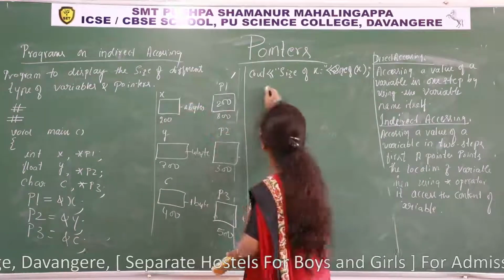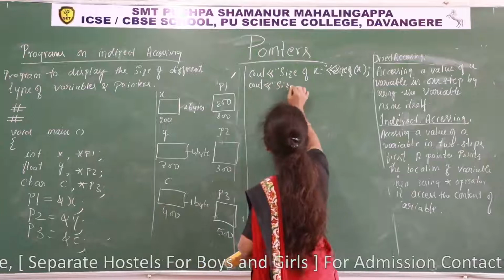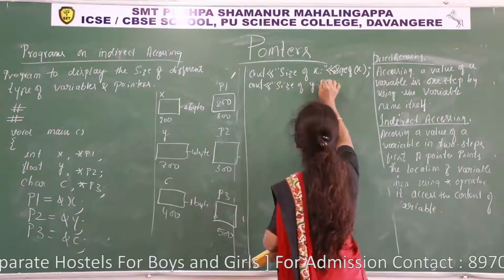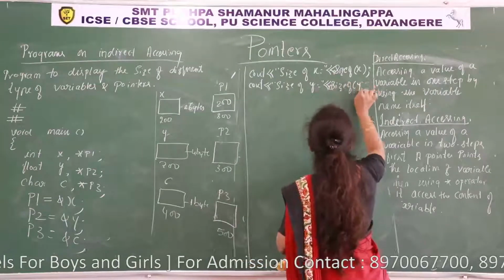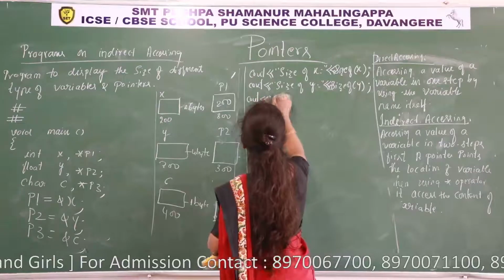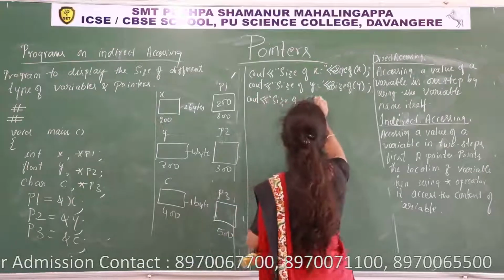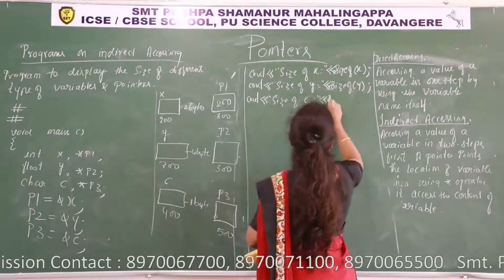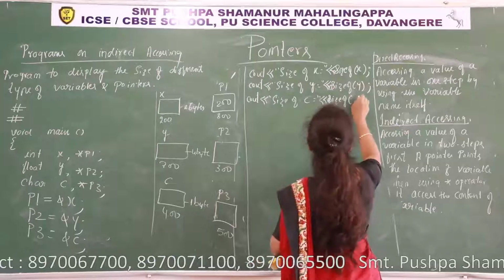See out, sizeof(y). See out, sizeof(c). sizeof is an operator, and to this operator I have to pass an argument.